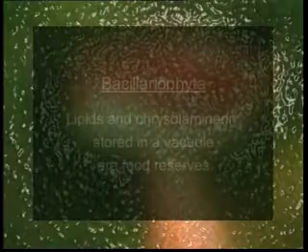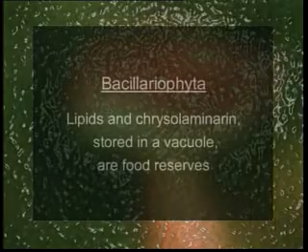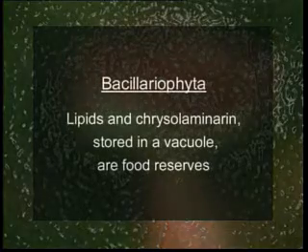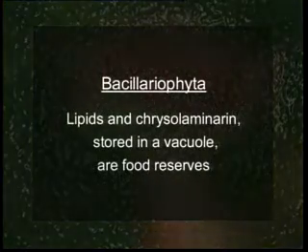The chief food reserves include lipids and chrysolaminarin, which are stored in a vacuole. The cell wall is silicified. It is known as frustules. The cell wall consists of two halves which fit together just like a laboratory petri dish.